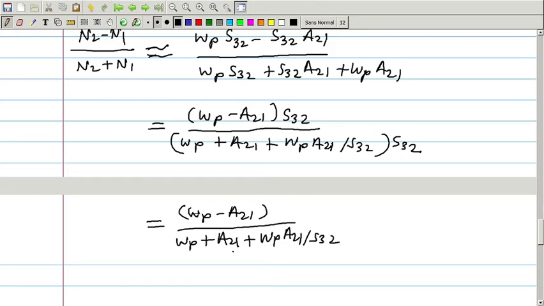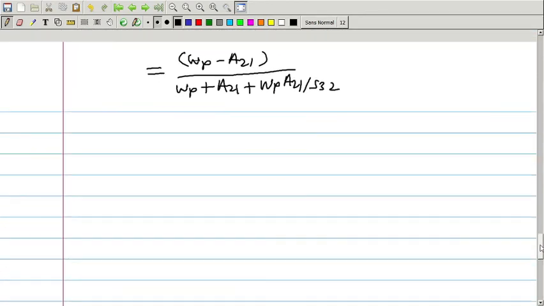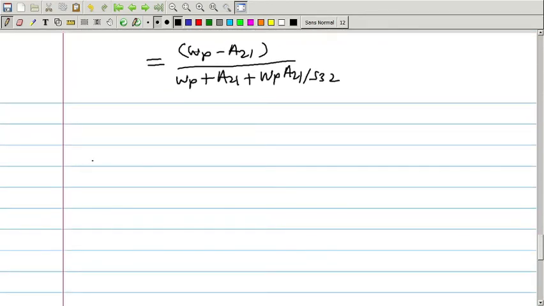Again we know that this S32 is very much greater than A21, because the transition from 3 to 2 has a much higher probability than the spontaneous transition from 2 to 1, right. Because from 2 to 1 there may be some stimulated transitions also, and therefore we can neglect the last term in the equation.